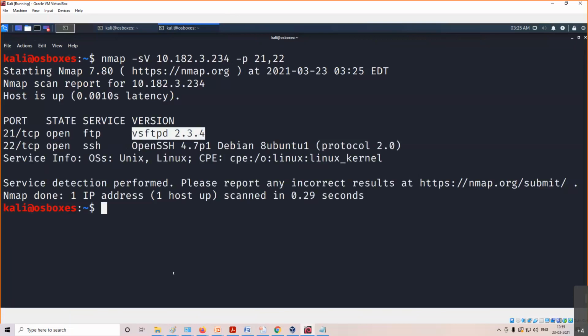That is port 21, right? So what is the significance of -sV? Small s means you have to select the type of scan, and the type of scan is capital V, that is the version of that application, the version of that service. So it is saying vsftpd 2.3.4. This is the exact version of the FTP service running on port number 21 on the system 10.182.3.234.